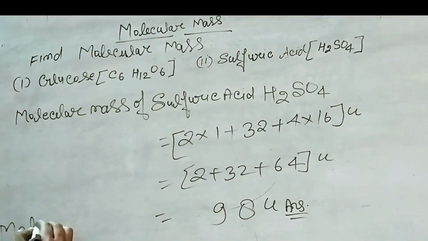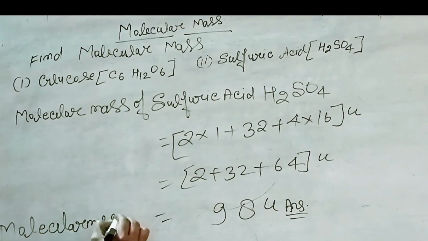Molecular mass of H2SO4 is equal to 98 unit.